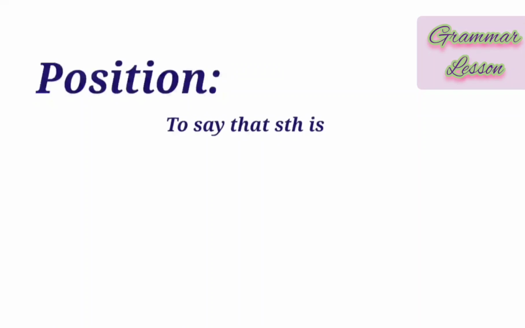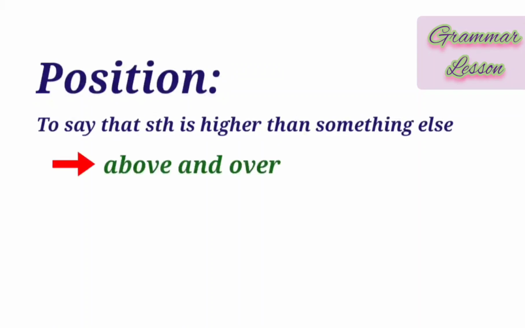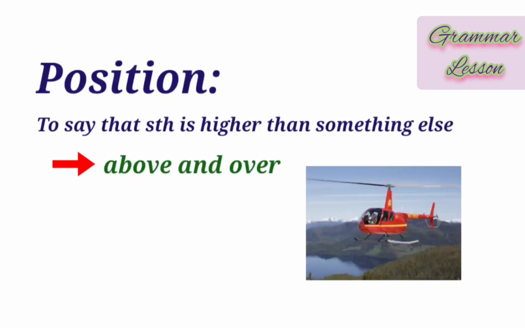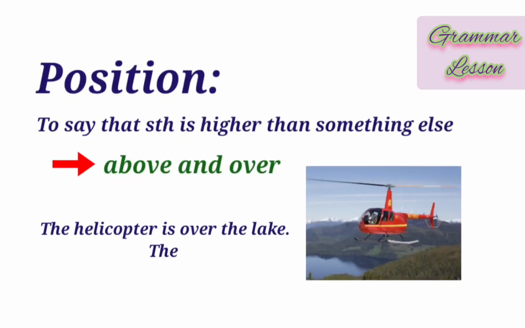Now when something is higher than something else, we can use both above and over. For example, here in this picture, the helicopter is over the lake, the helicopter is above the lake. When you want to say that something is higher than something else, you can use both above and over. So where is the helicopter? It's above the lake, it's over the lake. Both of them are correct.